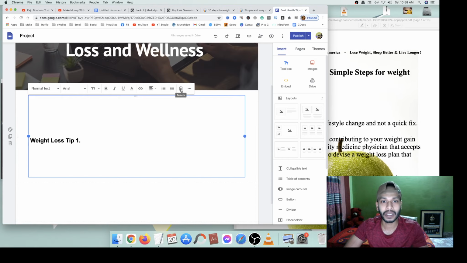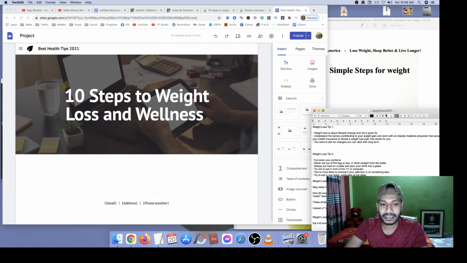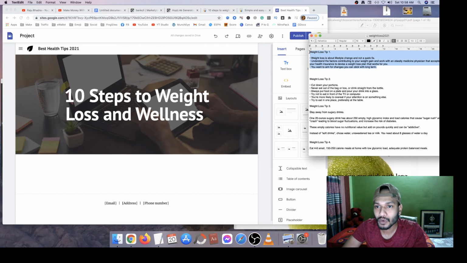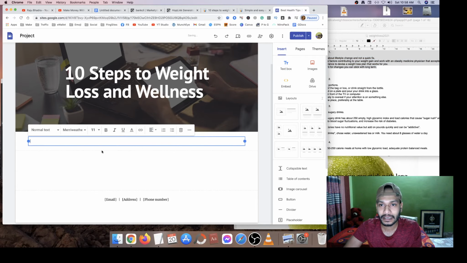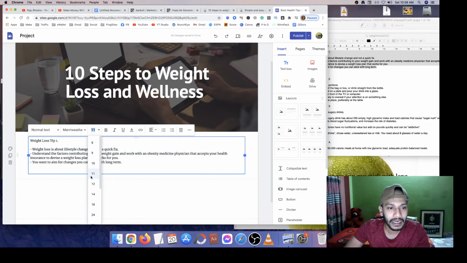Okay, and for this I recommend you to paste it into your text document first, like this. Now if you copy it from there and insert it, you see here it looks fine. Now you can size your font.